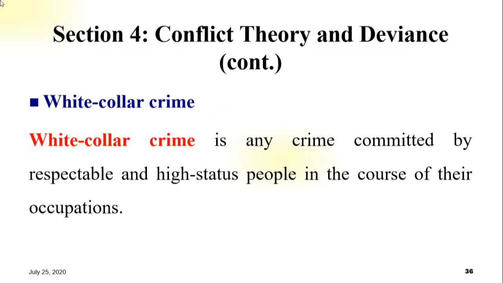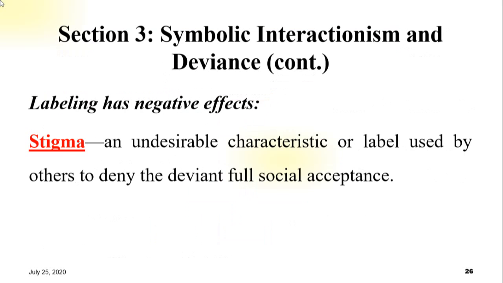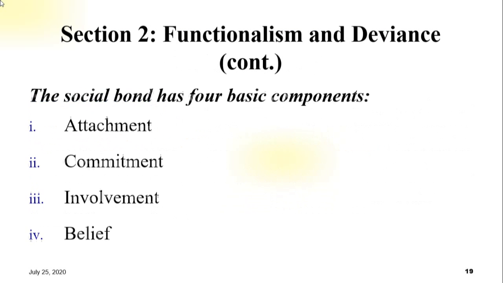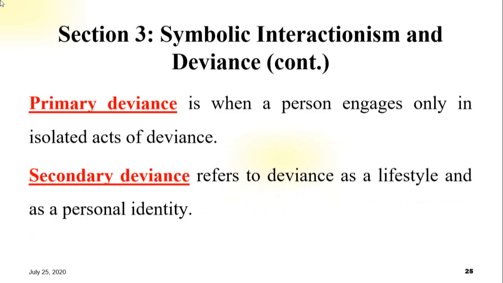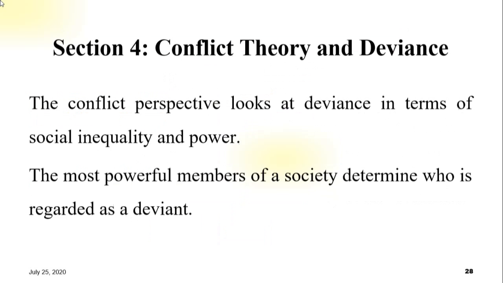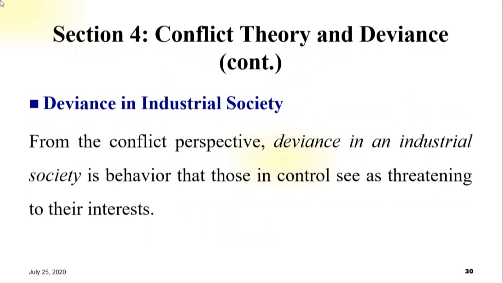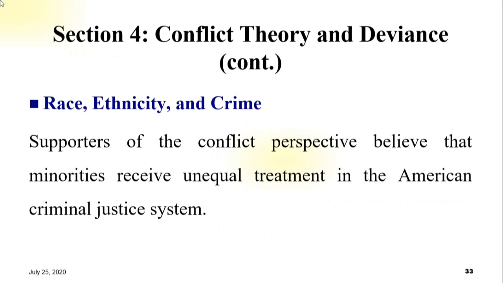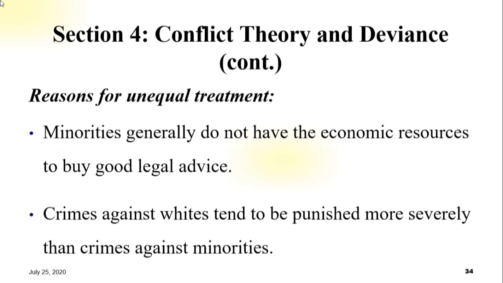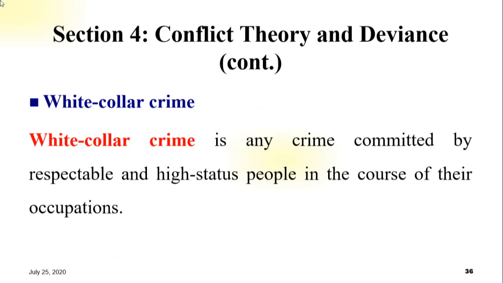So now we have finished section 3 and section 4 this afternoon. Let me review again. In section 3, we talked about differential association theory and labeling theory. In section 4, we talked about deviance in industrial society, race, ethnicity and crime, and the last one, white collar crime.